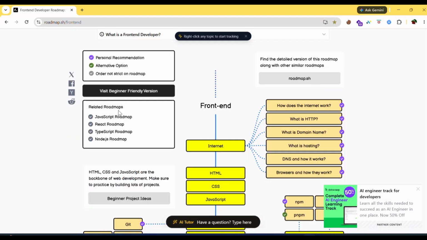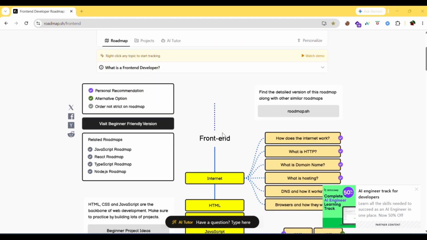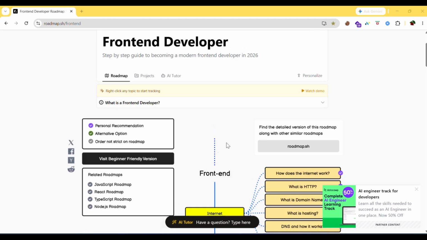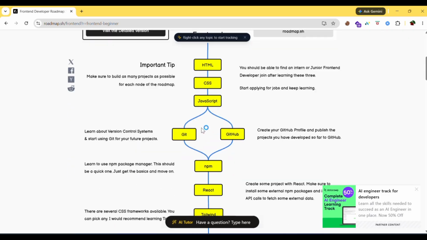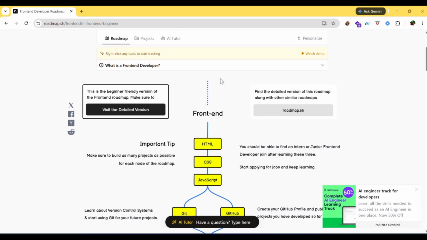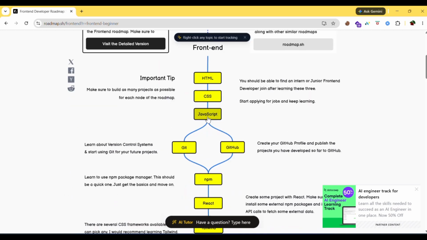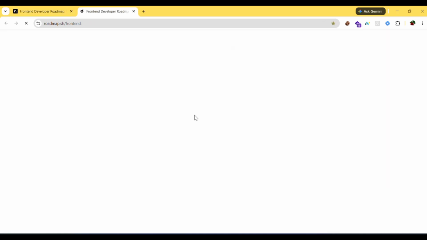Go through this, and if you're a beginner, you don't have any idea what a front-end developer is, and you don't have much knowledge on this, you can click visit beginner friendly version and here you'll get the trimmed version of that. So you'll get important tips. So if you're a beginner, you'll get the basic info about that. First, you can learn this and then you can go to the detailed front end roadmap.